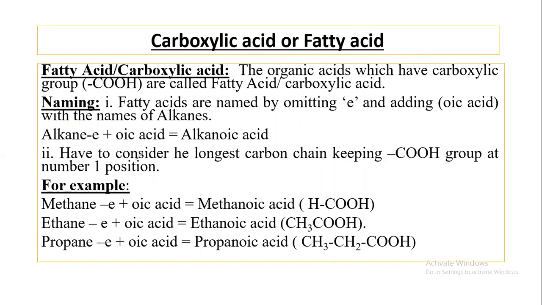For the naming of fatty acid, at first you have to consider the longest carbon chain keeping the COOH group at number 1 position, and name it by omitting E and adding oic acid with the name of alkane, that is methanoic, ethanoic, propanoic, butanoic, pentanoic, hexanoic, and so on. For example, methanoic acid, 1 carbon, 2 carbon containing ethanoic acid, propanoic acid, butanoic acid, pentanoic acid, hexanoic, heptanoic, octanoic, nonanoic, decanoic.